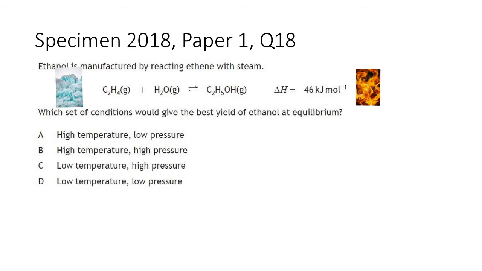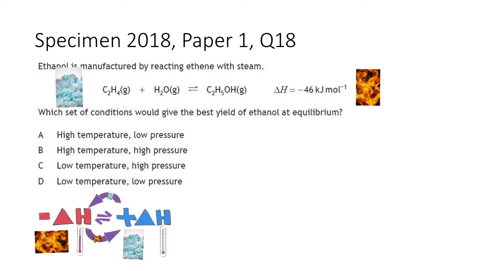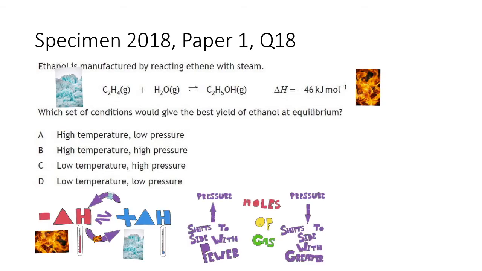Which set of conditions would give the best yield of ethanol at equilibrium? If we're looking at the answers there, it's asking about temperature and it's got information about pressure as well. So we're going to have to decide what's the best temperature and the best pressure to get the best yield of ethanol. We're not talking about how quickly we're making it here, we want the maximum yield of ethanol.